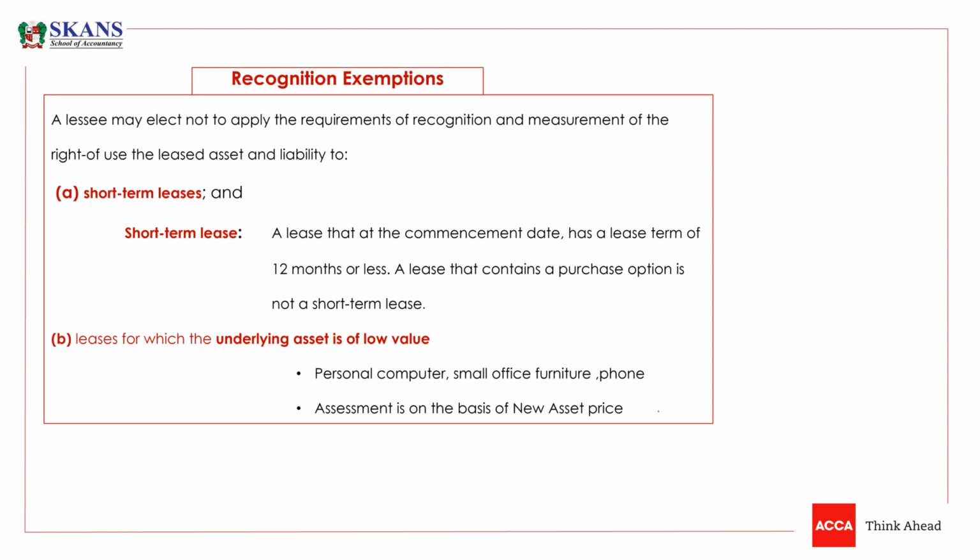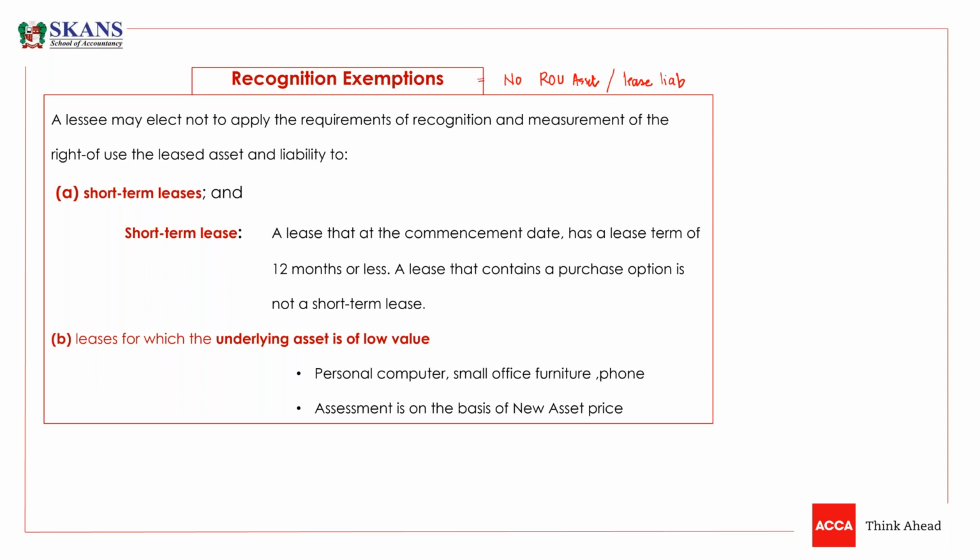So recognition exemption is that a lessee may elect not to apply the requirements of recognition and measurement of the right of use asset and liability. You don't need to book a right of use asset, and you don't need to book a lease liability.